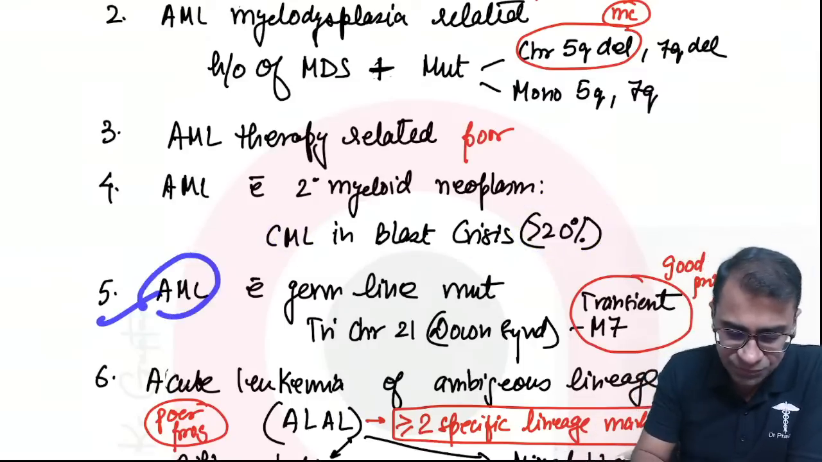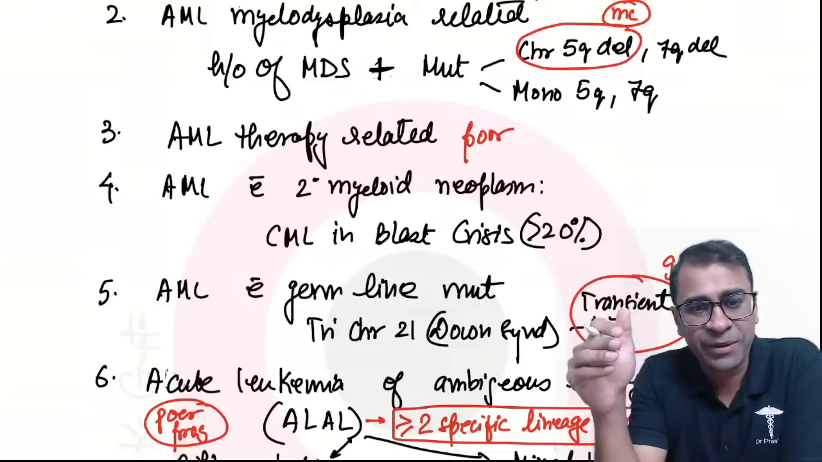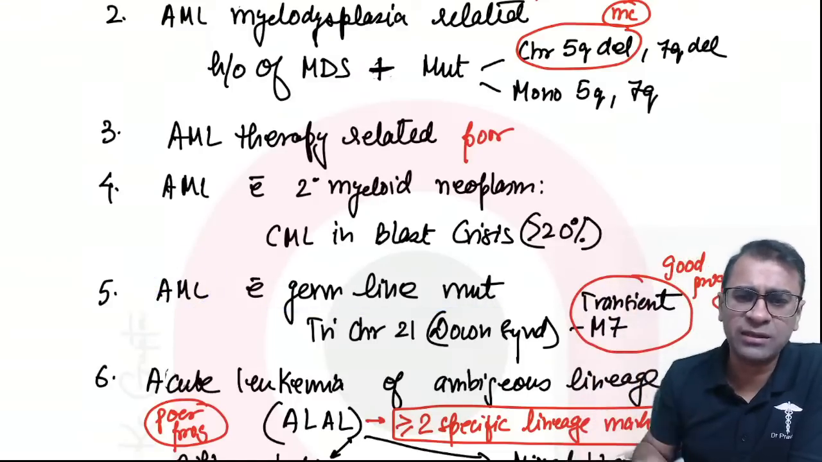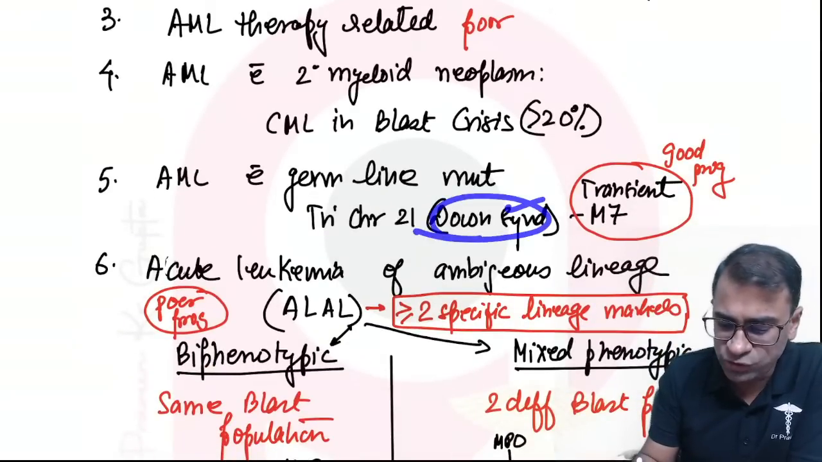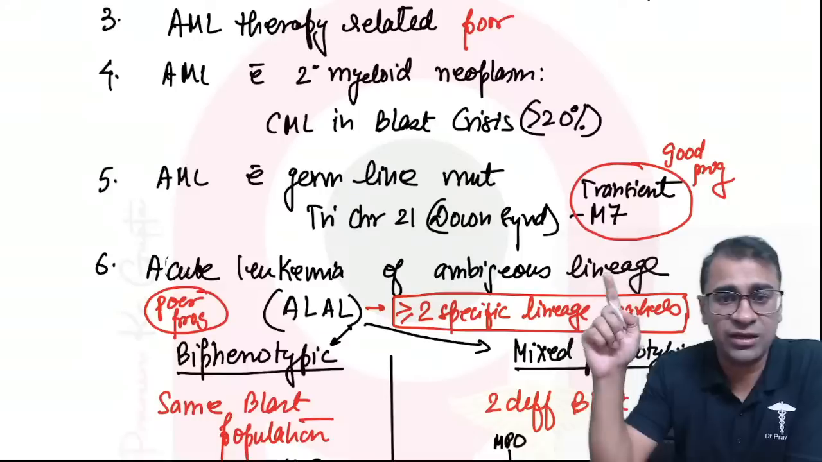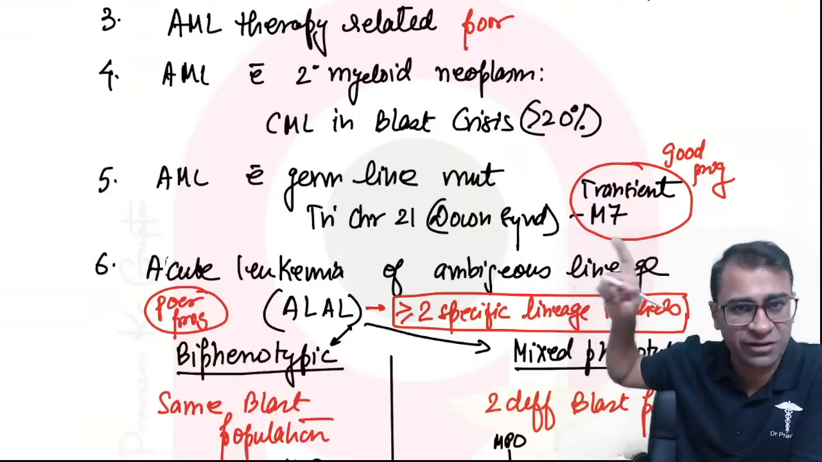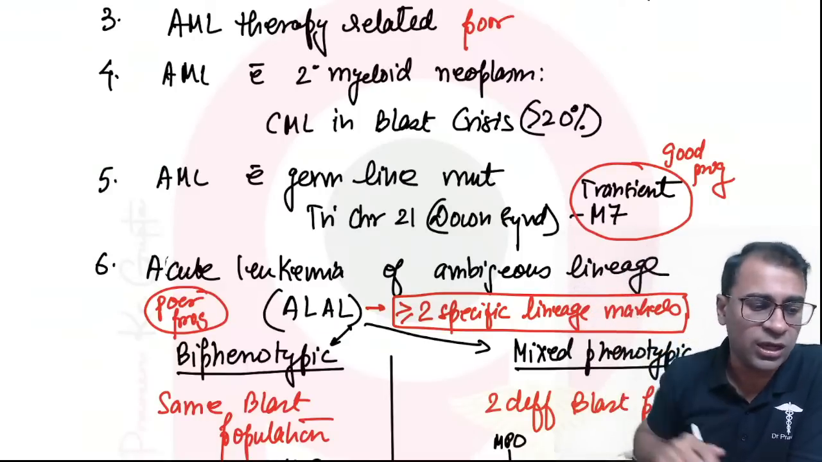The fifth one is AML with germline mutations. If a patient is multiple germline mutation है, जहाँ पर I think the most probable that can be asked to you is with that with Down syndrome, and Down syndrome is one AML with transient M7. तो अगर patient को Down syndrome है, they have a transient M7 and those patient have a good prognosis there.